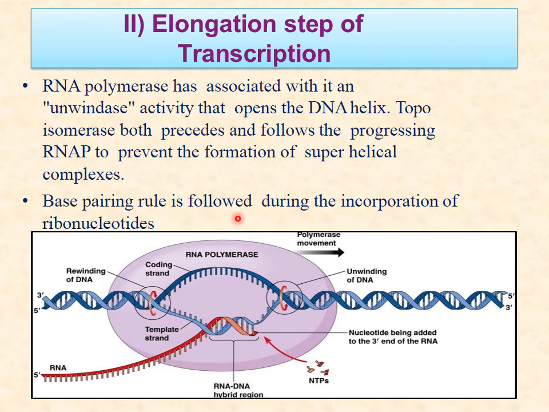The base pairing rule is followed during the incorporation of ribonucleotides. So here base pairing starts. This is the new RNA that starts from 5' and goes ultimately to 3', and you can see this is the hybrid where base pairing is there with the template strand, which is from 3' to 5'. These are nucleotides which are attached here to start the transcription.